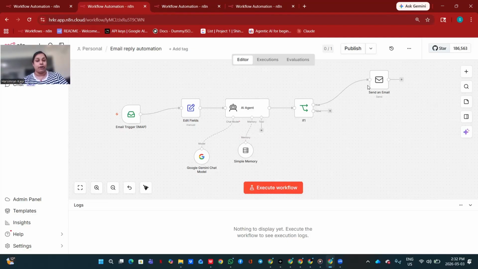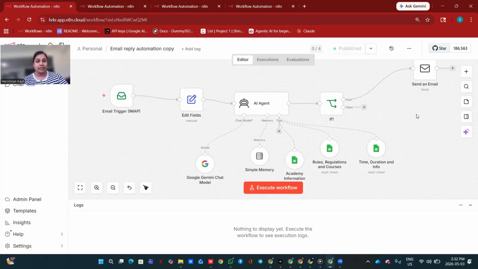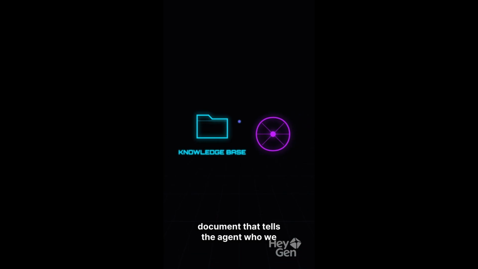Before we build the agent, we need to give it a brain. And this is how we do that. I'm pretending I own a tutoring school and want my AI agent to answer client emails about courses and pricing. The problem? The AI knows nothing about my business, so it'll just guess. We solve this with a knowledge base, a document that tells the agent who we are and what we offer.